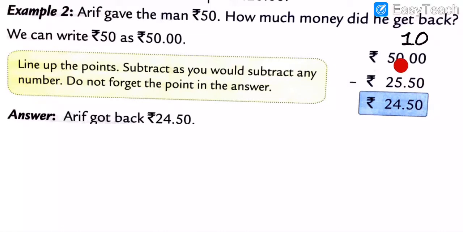Then the further digit is 0. Again 10 comes. 0 minus 4 is not possible, so we cut. Any digit is not there, so I cut there. And it becomes a 9. I put here 9. 9 minus 5.